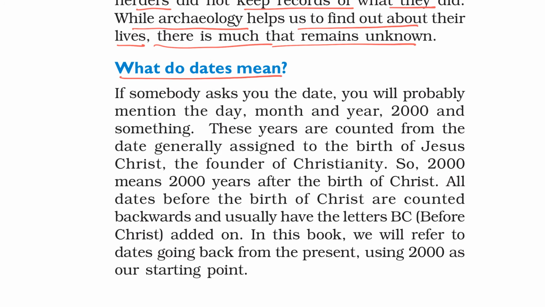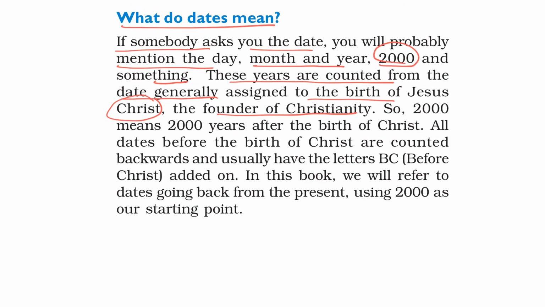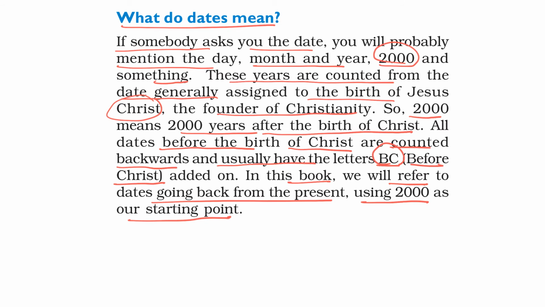What do dates mean? If somebody asks you the date, you will probably mention the day, month, and the year. 2000 and something. These years are counted from the date generally assigned to the birth of Jesus Christ, the founder of Christianity. So 2000 means 2000 years after the birth of Christ. All dates before the birth of Christ are counted backwards and usually have the letters BC, before Christ. In this book, we will refer to dates going back from the present using 2000 as our starting point.